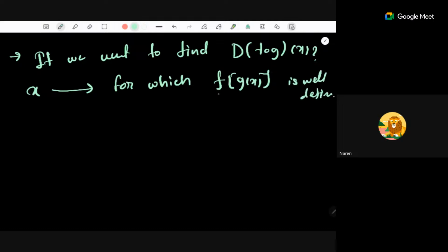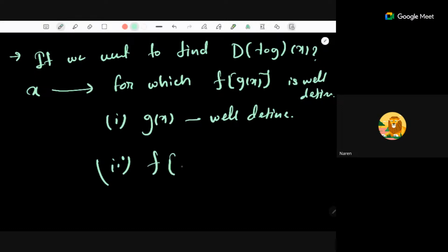But here we have two functions involved, f and g. So what does it mean for f of g of x to be well defined? First, g of x should be well defined, and second, f over this g should be well defined.